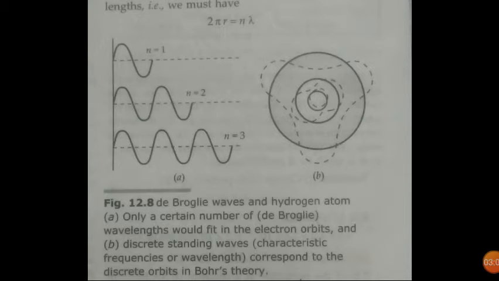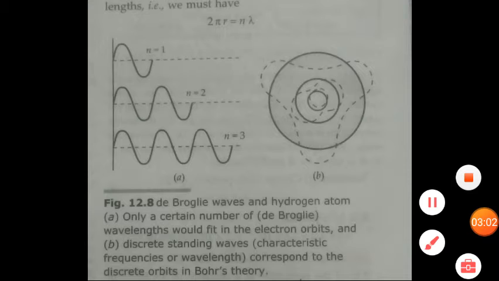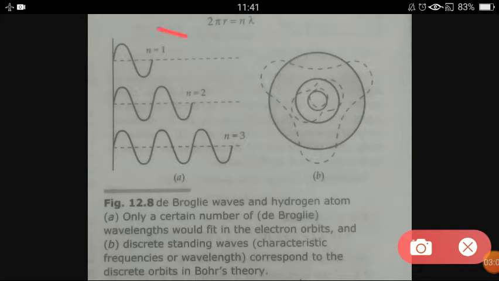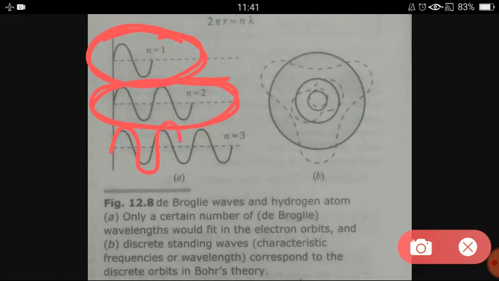Okay, so here on the left hand side you can see a graph. You can see some waves drawn, and in those waves you can see the number of wavelengths as well. In the first one we have wavelength 1, here wavelength 2, and in this third one we have wavelength equals 3.